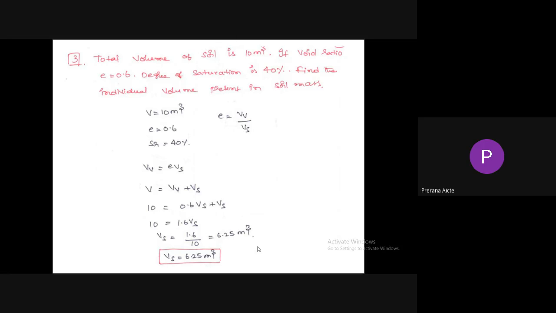So 10 is equal to, we will get 1.6 into volume of solids. So volume of solids is equal to 10 by 1.6. That is equal to 6.25 meter cube. So volume of solids is equal to 6.25 meter cube. So now we need to find out volume of water and volume of air.